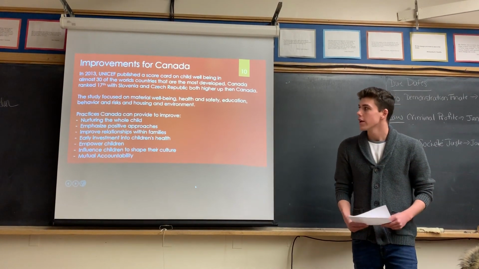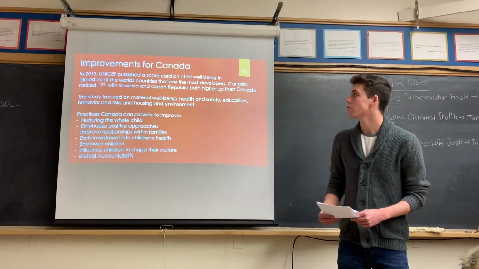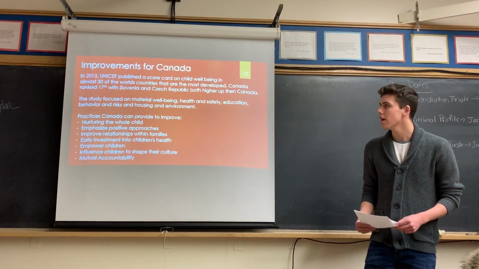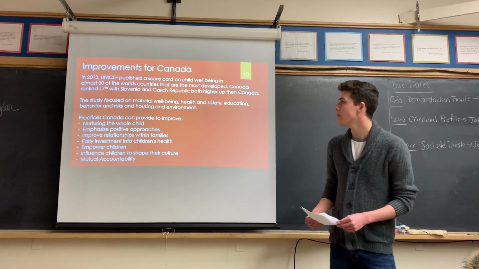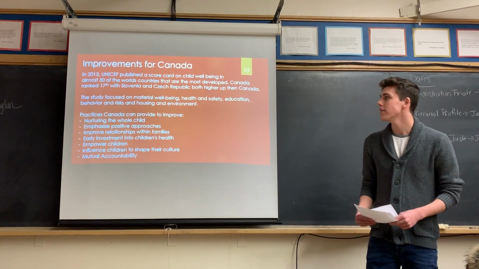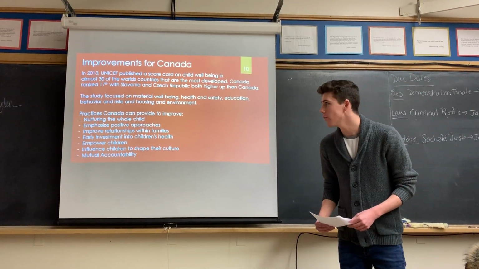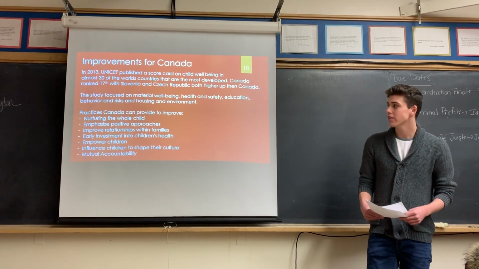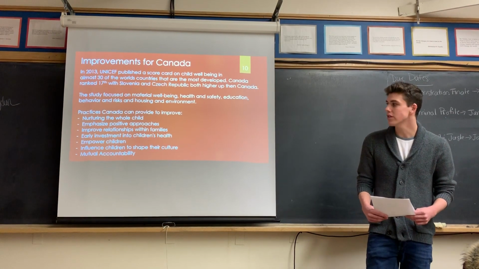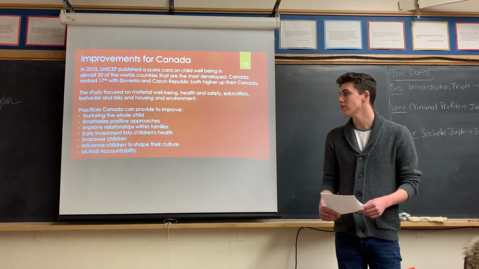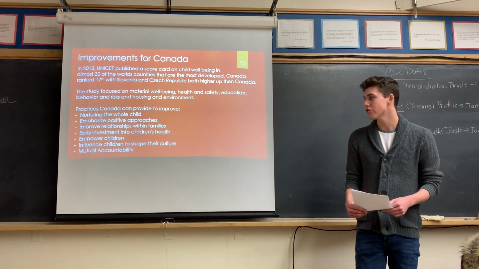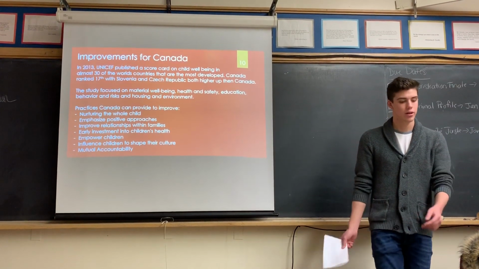Improvements for Canada. In 2013, UNICEF published a scorecard on child well-being in almost 30 of the world's most developed countries. Canada ranked 17th, with Slovenia and Czech Republic both higher up than Canada. The study focused on material well-being, health and safety, education, behavior and risk, and housing and environment. Practices Canada can provide to improve: nurturing the whole child, emphasize positive approaches, improve relationships with families, early investment into children's health, empower children, influence children to shape their culture, mutual accountability.